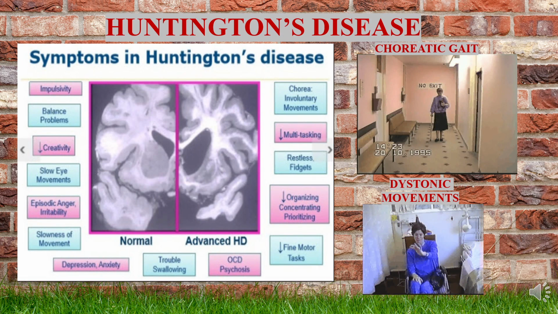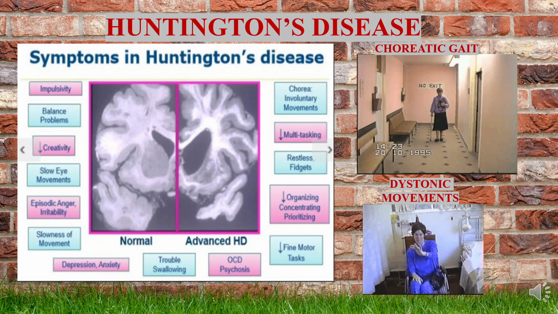The second clinical condition is Huntington's disease. It is a hereditary disorder where the synthesis of GABA is disturbed or diminished at the striatonigral neurons level.